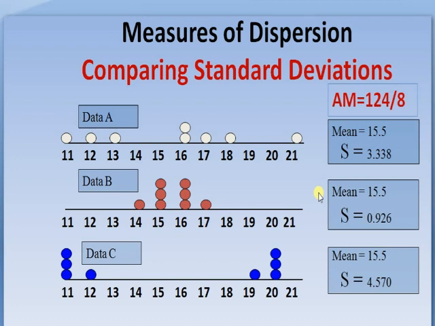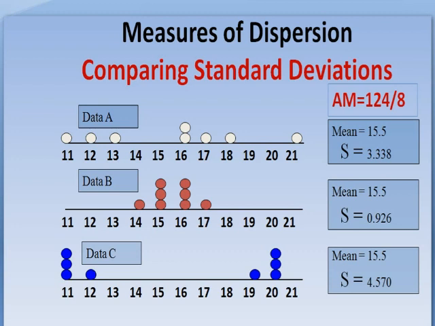Then the spreadness of the data of the first player is higher than the second player. The second player is more consistent than the first player. If we have to select a player for further matches, we will select the second player because he has very less spreadness, he has very less scatteredness of the data, or he is more consistent than the first player.